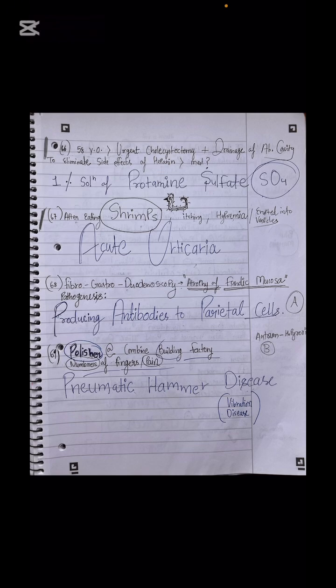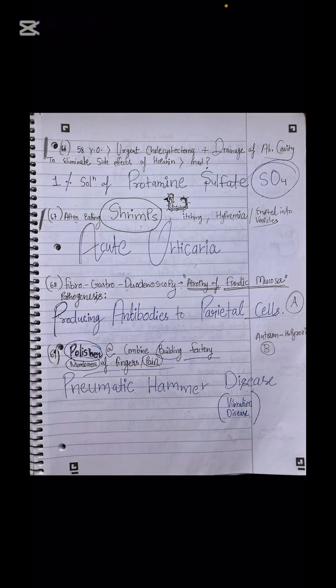Sir, remember about it. Next is, after eating shrimps, the patient got itching, hyperemia, and erupted into vesicles. So why the shrimps? Sir, shrimps cause allergy, itching, edema, urticaria. So remember that the patient might be allergic to shrimps. So what did he develop? Acute urticaria. How do they look? Sir, they look like edematous itching rashes over the body of the patient.